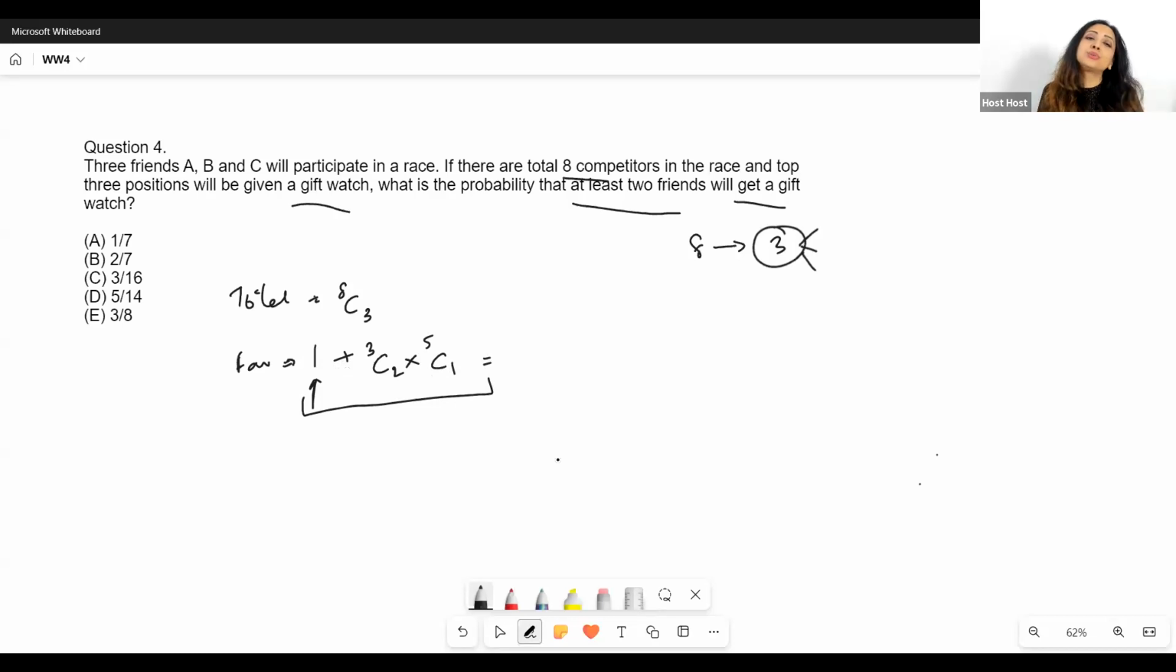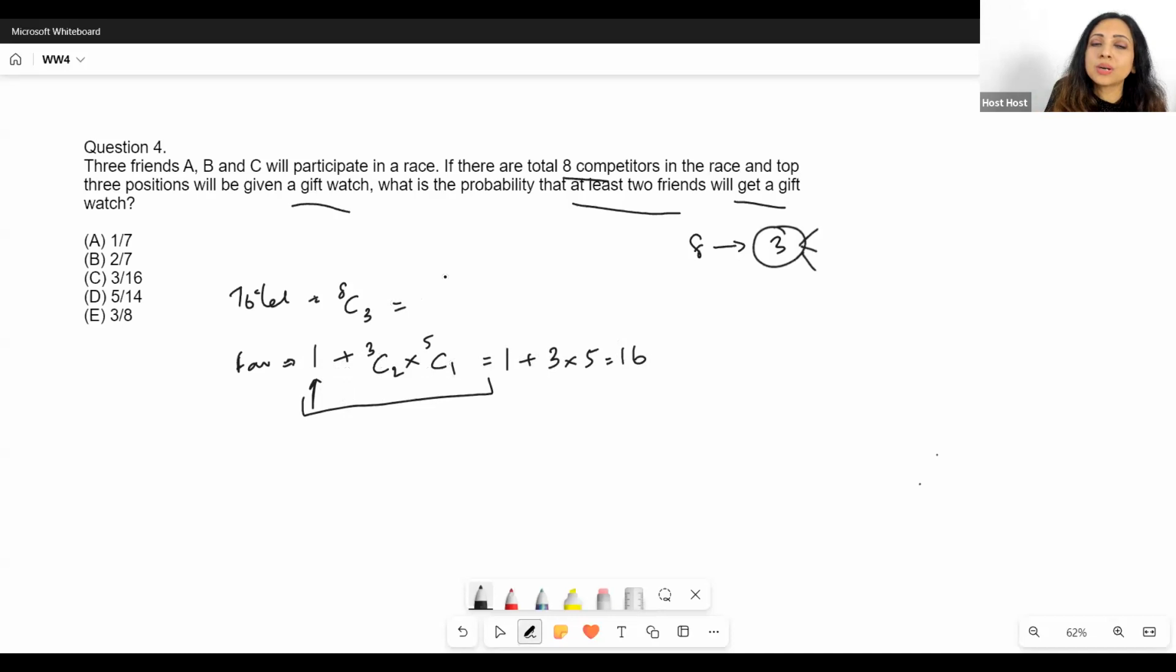Here I'll do the calculation. Because it is an addition, I can't cancel anything over here. So now I'll say 1 plus 3C2, which is the same as 3C1, so 3, into 5C1, which is the same as 5. So into 5, this gives me 60.